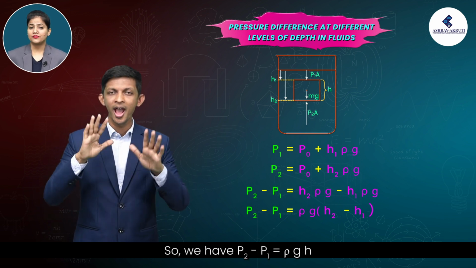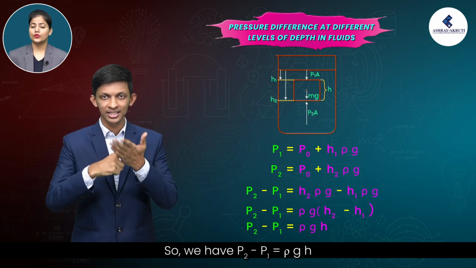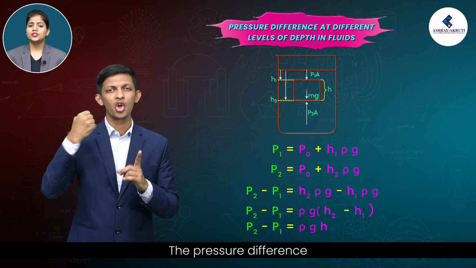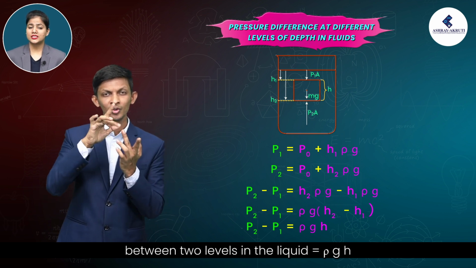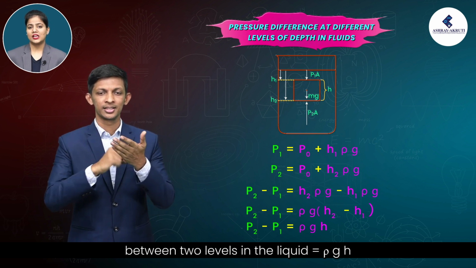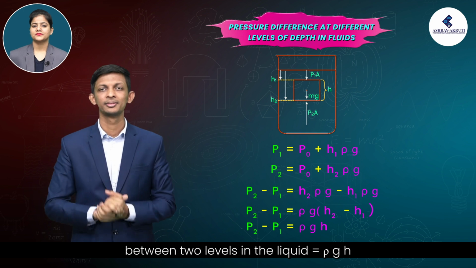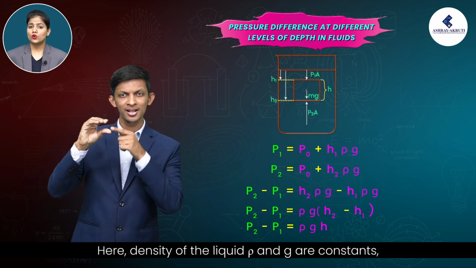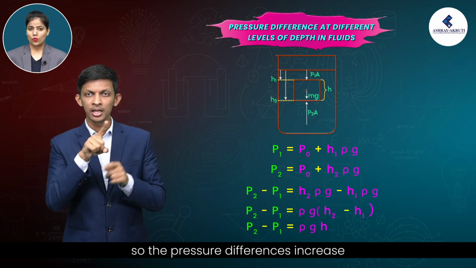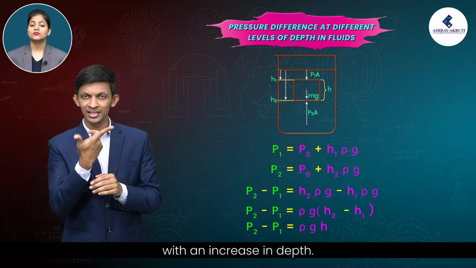So, we have P2 minus P1 is equal to rho g h. The pressure difference between two levels in the liquid is equal to rho g h. Here, density of the liquid rho and g are constants. So, the pressure differences increase with an increase in depth.